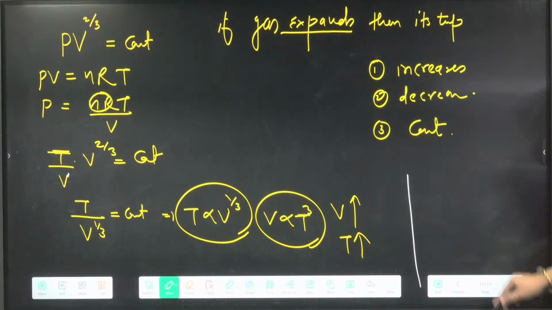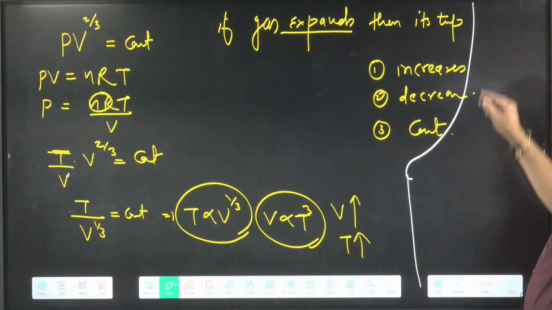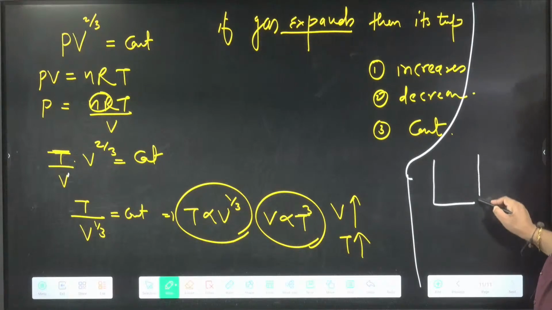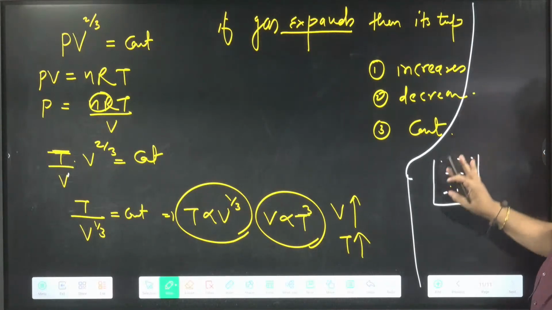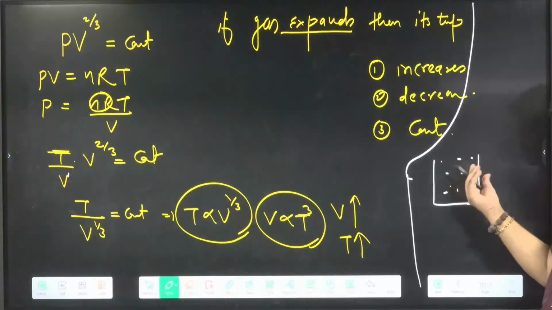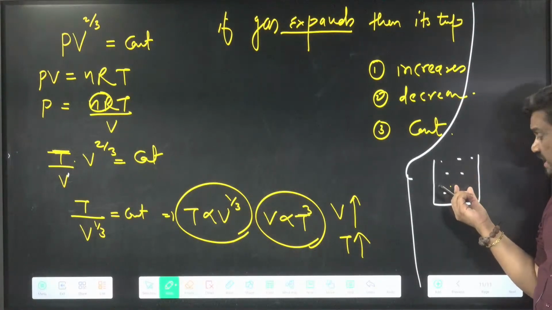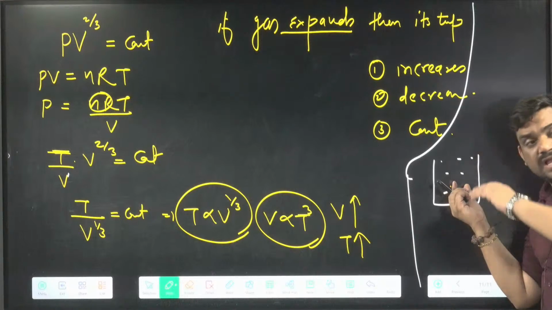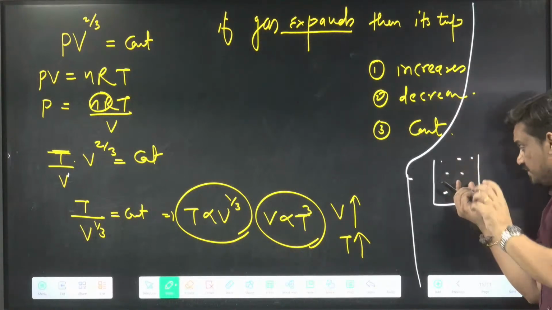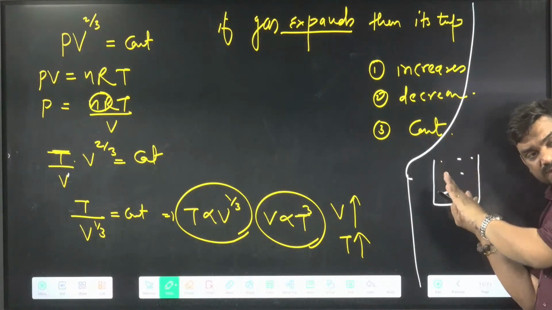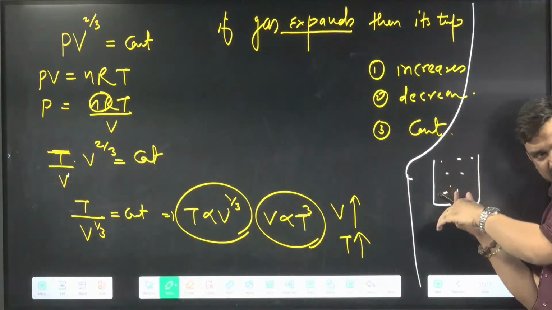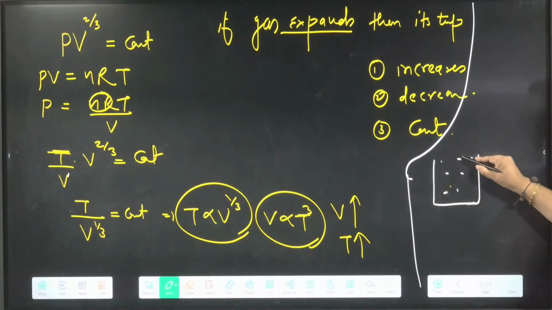Okay, very good. Listen, whenever in any question they give open mouth, you have to remember that pressure will be always outside 1 atm. So here also will be 1 atm. If here pressure increases, then what will happen? If here pressure increases, then gas will go outside. And if here pressure becomes less, then air will come inside from outside. So pressure will always remain constant, that will be the 1 atm.